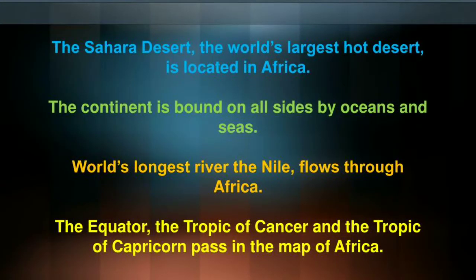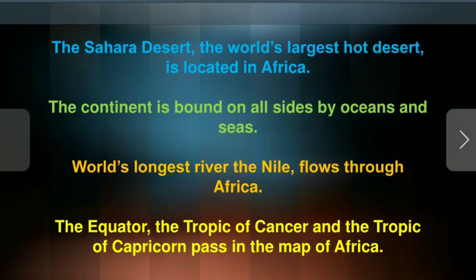Okay, next, also about the Sahara Desert. The Sahara Desert, the largest, hottest desert, is located in Africa. Okay, what does desert mean? A desert is nothing but a place that is too hot or too cold. Ladakh is the coolest desert. We won't say that Ladakh is not a desert. Ladakh is the coolest desert, and the Sahara Desert is the hottest desert.